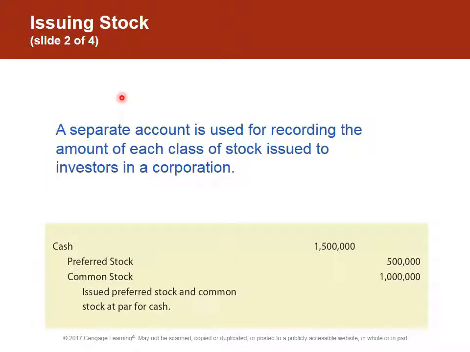When issuing stock, a separate account is used for each type of stock. So you would debit cash and credit the type of stock, whether it's preferred or common.